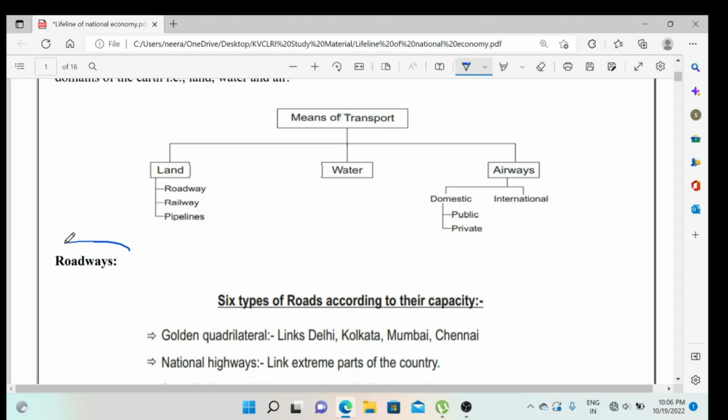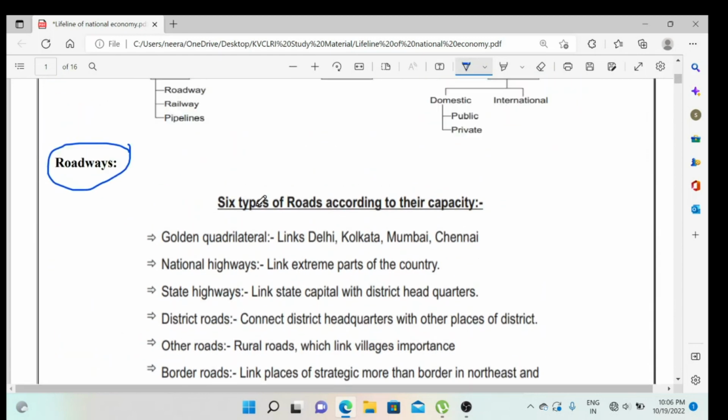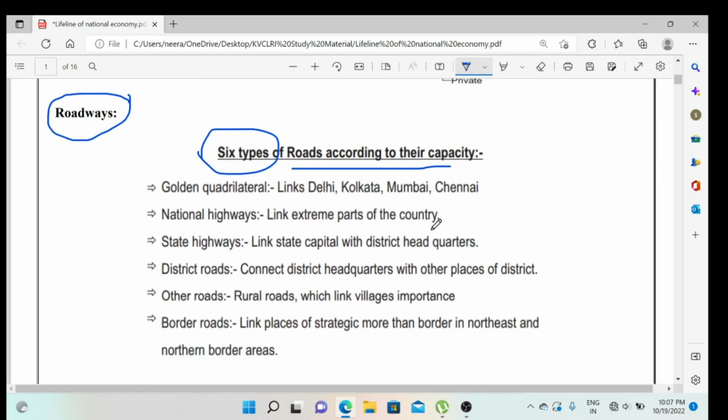Now we are going to learn about roadways, how many kinds of roads we have in our country. As you can see, it is written here, we have around six types of different roads in our country. Firstly I'll tell you the names and then we'll discuss one by one. The first one, very important, is the Golden Quadrilateral, and it links our four mega cities, or metro cities, that is Delhi, Mumbai, Kolkata and Chennai.